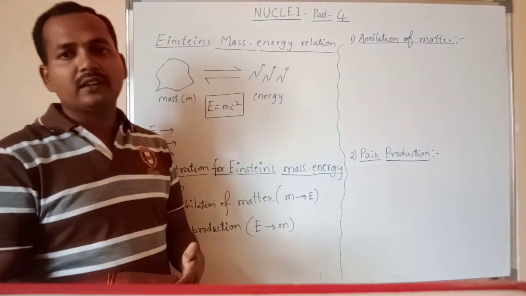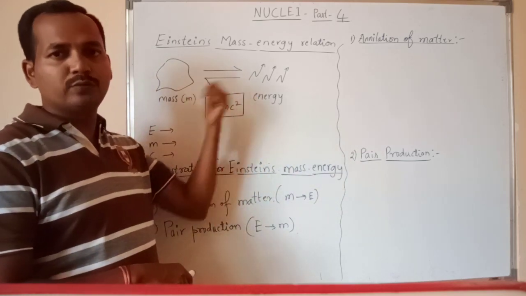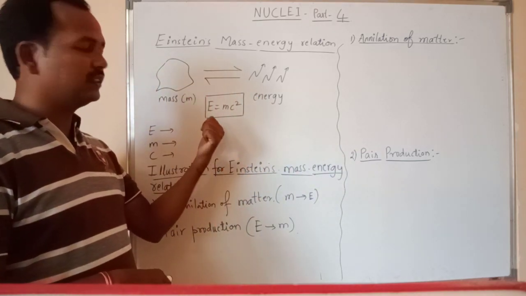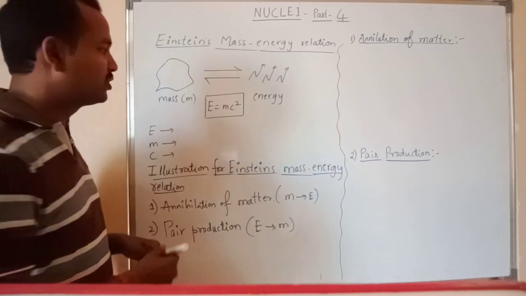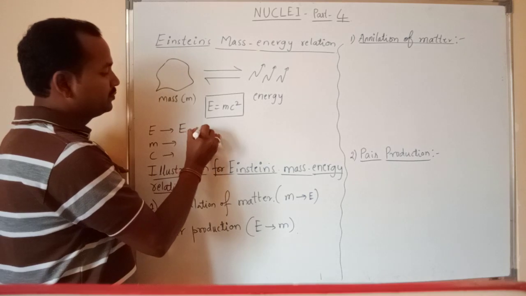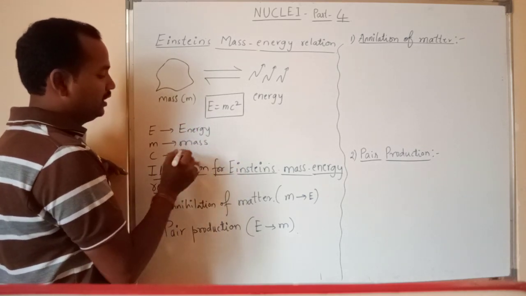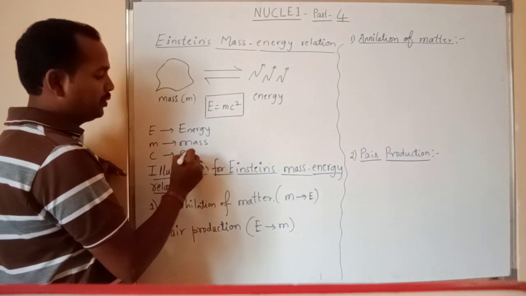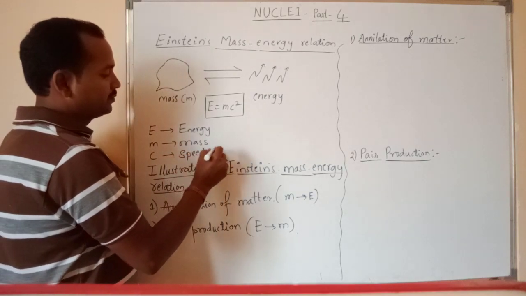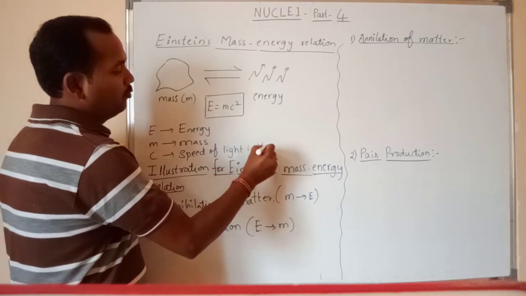And he gave that the relation between conversion of mass into energy and energy into mass is given by the relation E is equal to mc square, where E is the energy and where m is the mass and c is the speed of light in vacuum.